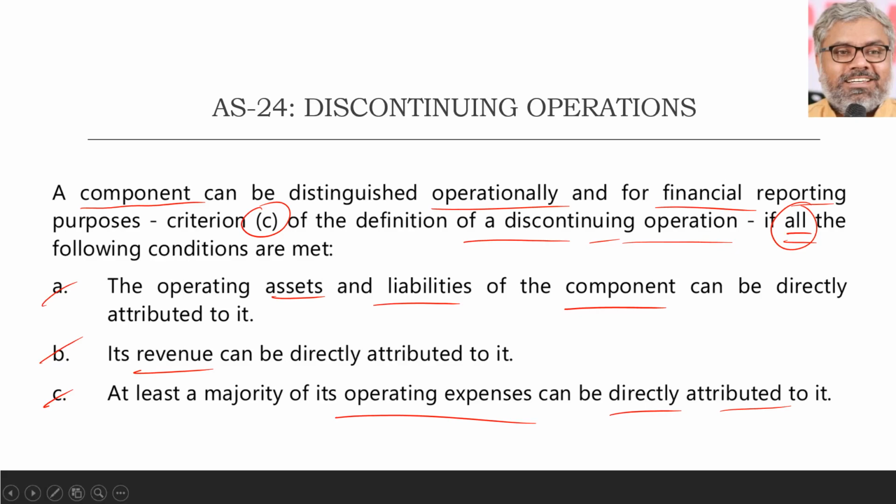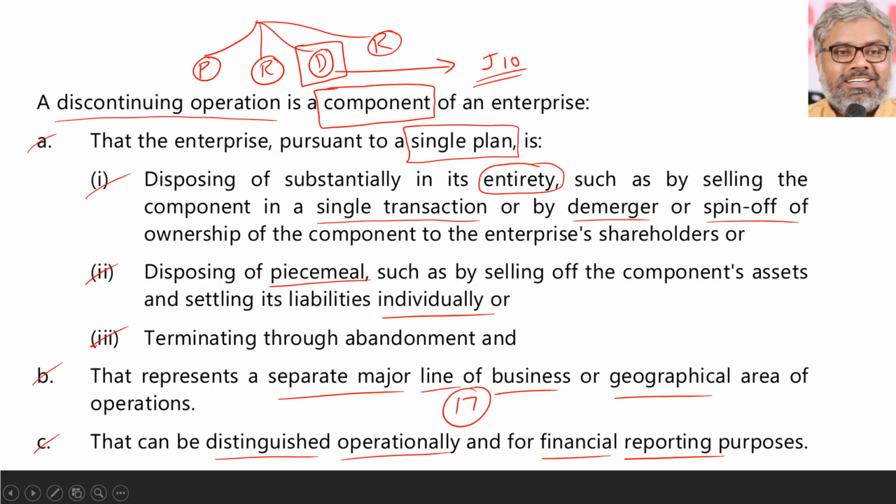So assets and liabilities should be directly attributed to it, revenue can be directly attributed to it, and at least a majority of the operating expenses can be directly attributed to it. Then only a component can be distinguished operationally and for financial reporting purposes. So this is an extension of the definition only.